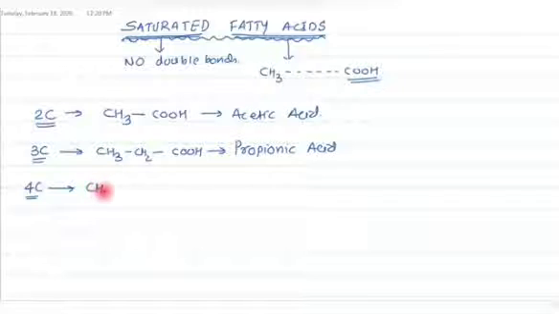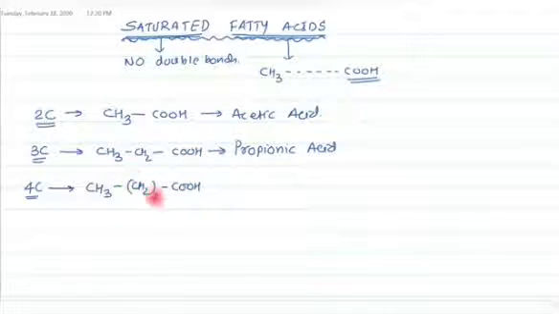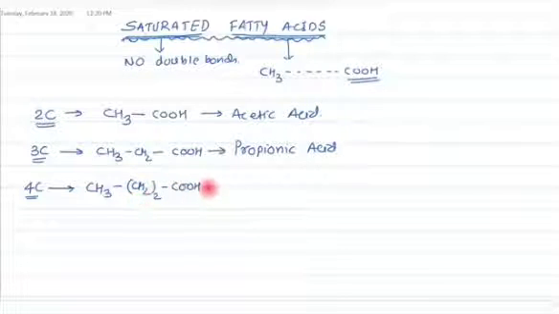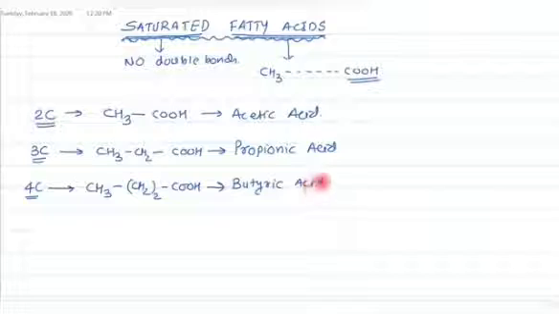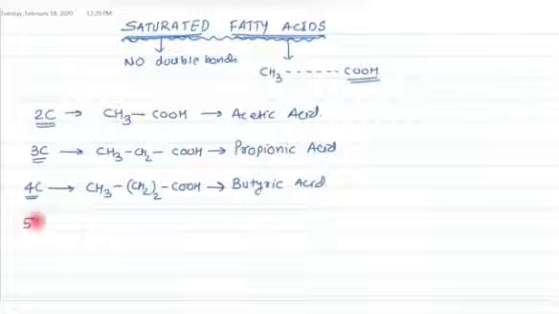What about the 4 carbon long fatty acid? Again, on one end a methyl group, on the other end a COOH group, and in between the position is filled by CH2, but this time there will be 2 CH2 groups, right? So that makes a total of 4 carbons. What is the name of this compound? The name of this compound is butyric acid.